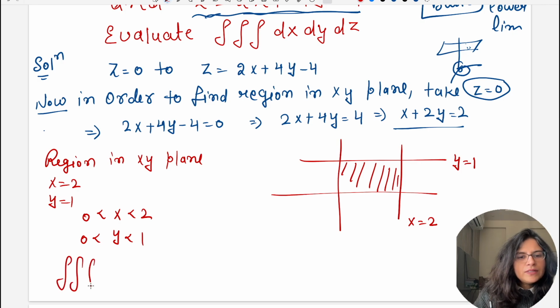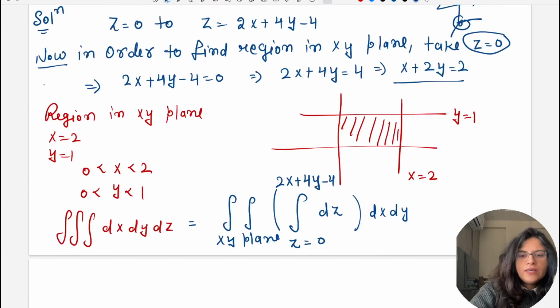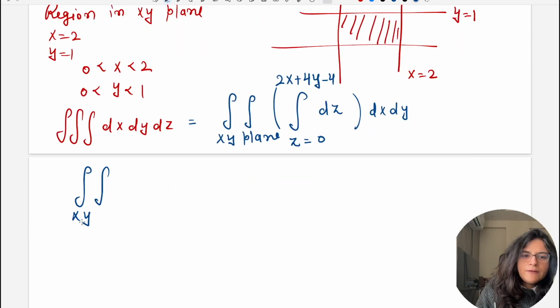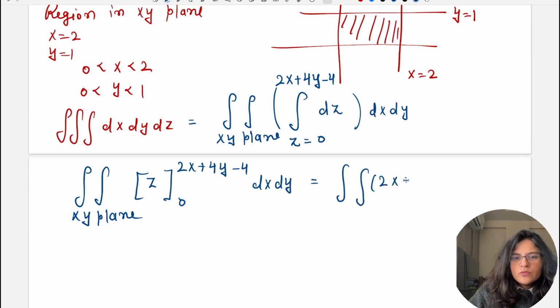So the triple integral dx dy dz is equal to the double integral over the xy plane, and z is varying from 0 to 2x plus 4y minus 4, dz, and then dx dy in the xy plane. Okay, so this will become the double integral over the xy plane, and the integration of dz is nothing but z. When you put the limits z from 0 to 2x plus 4y minus 4, and dx dy, this is equal to the double integral of 2x plus 4y minus 4 dx dy.